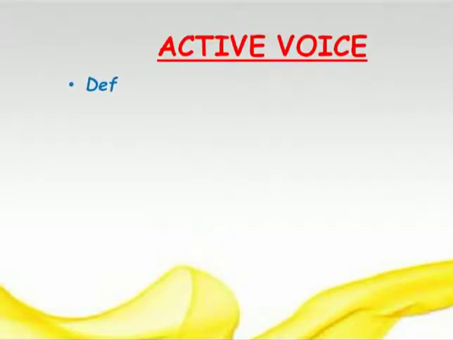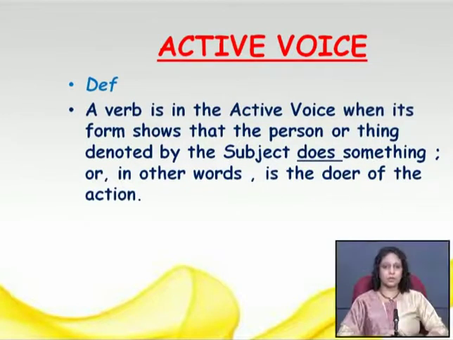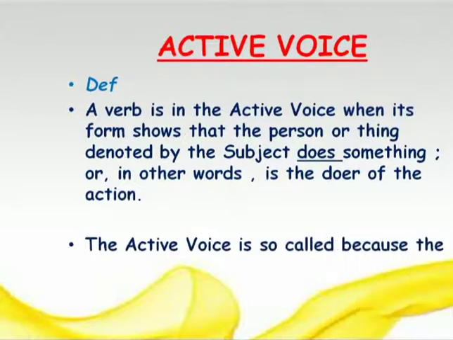Now let's see the definitions of active voice and passive voice. A verb is in the active voice when its form shows that the person or thing denoted by the subject does something, or in other words, is the doer of the action, right? So when we want to say that the subject does something, that time we use active voice.